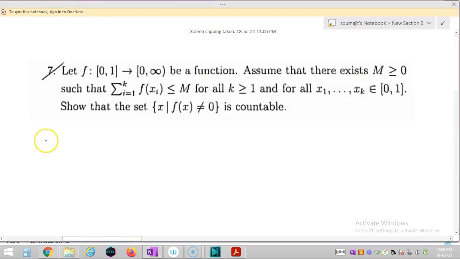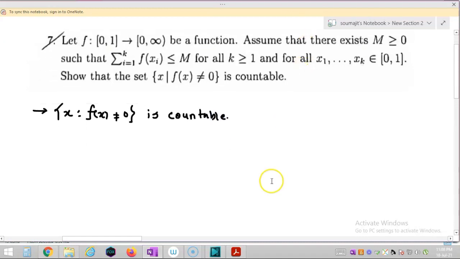So we need to show that the set of all x such that f(x) not equal to 0 is countable, right? So if possible, let it be uncountable.